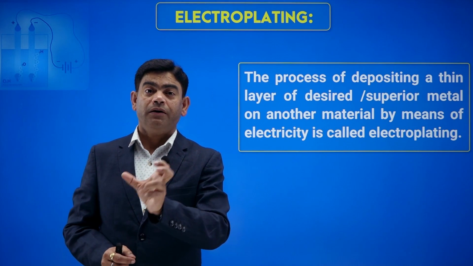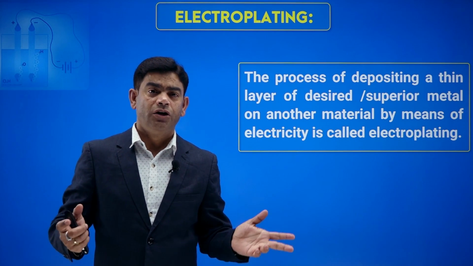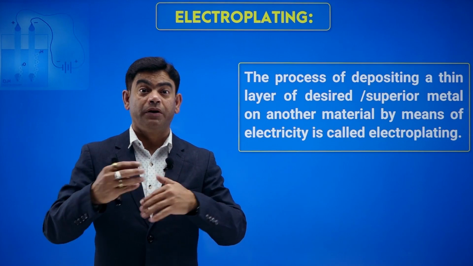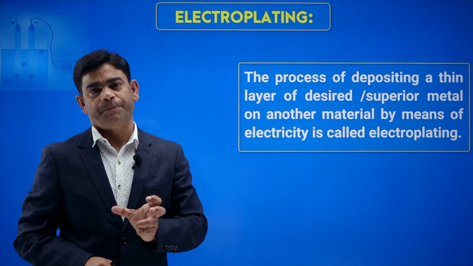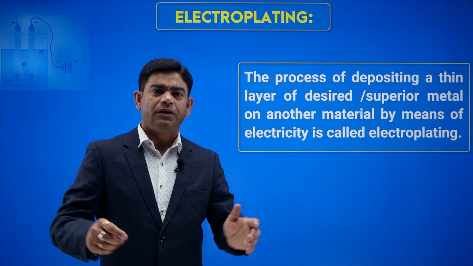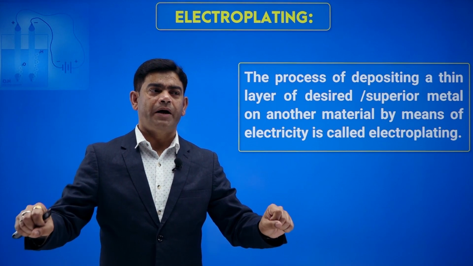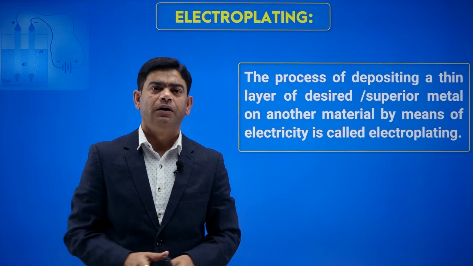So electroplating is the phenomenon of depositing a thin layer of a desired, or I can say superior, metal on another material by means of electricity. That is called electroplating. You must have seen the handle of your cycle or motorbike, or the rim of the cycle, shining.